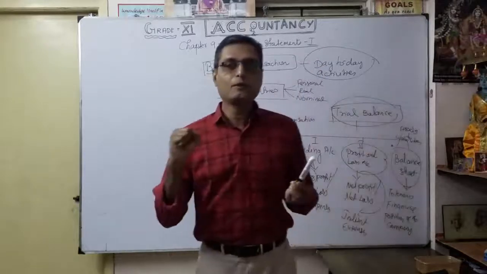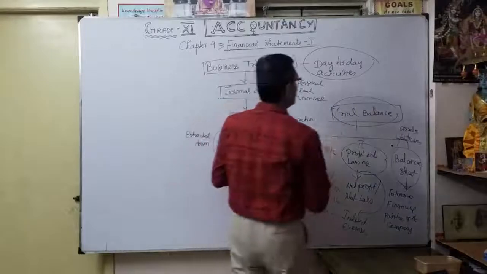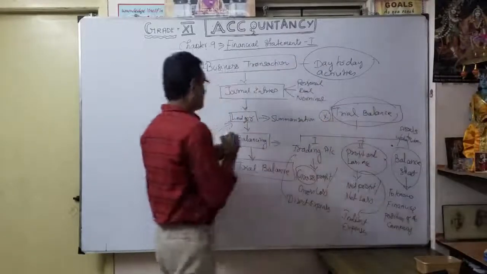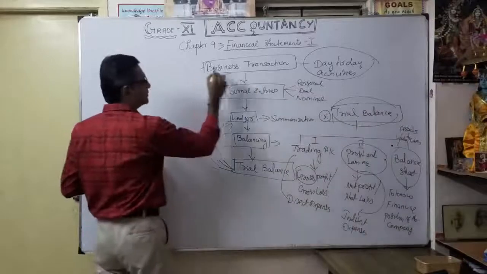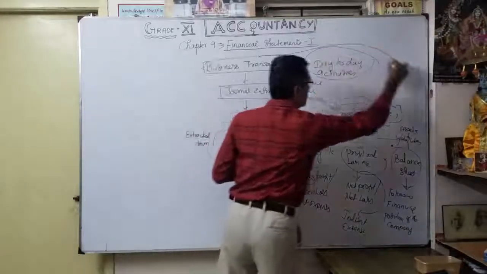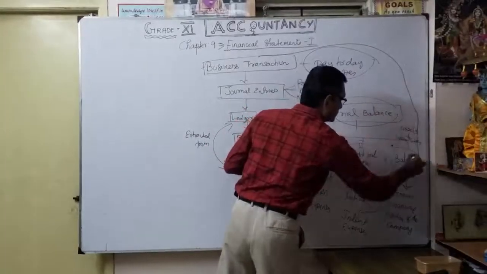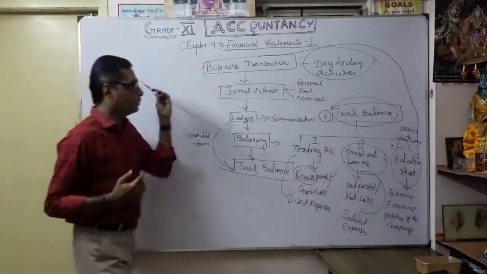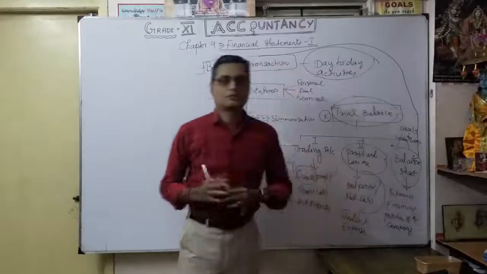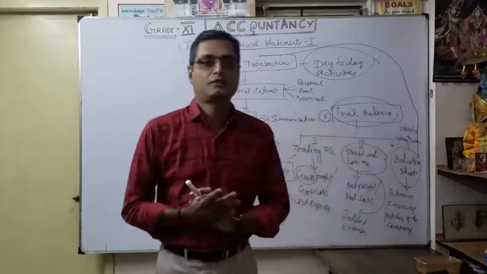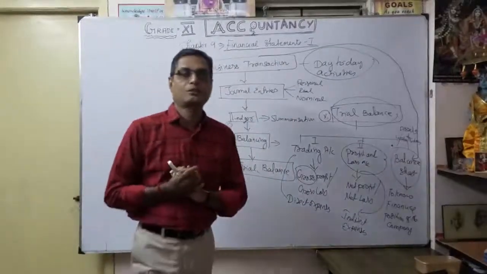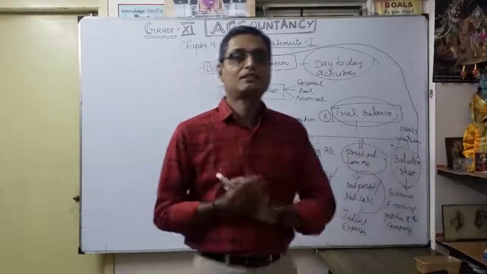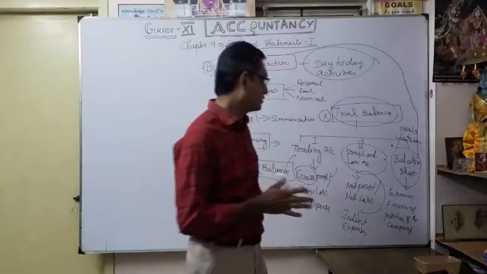All of this is picked up from where? From the trial balance. That's why the trial balance is very, very important. From your business transaction till your balance sheet, this is your final statement. How do you convert your business transactions into a balance sheet? That's the art, you will say. We studied in chapter 1 that accountancy is an art and a science. Understood? So that's the presentation.